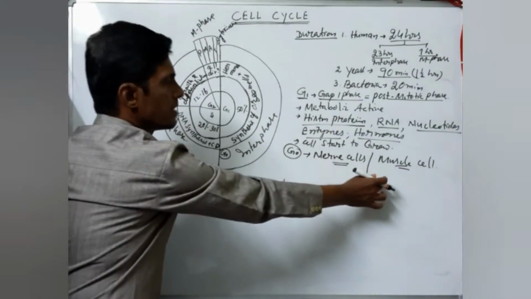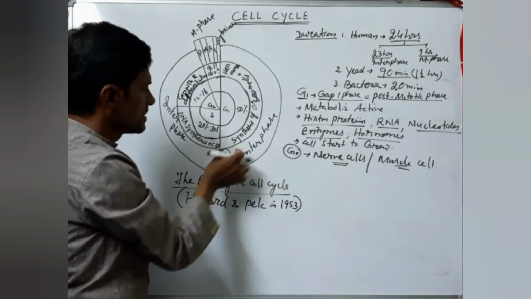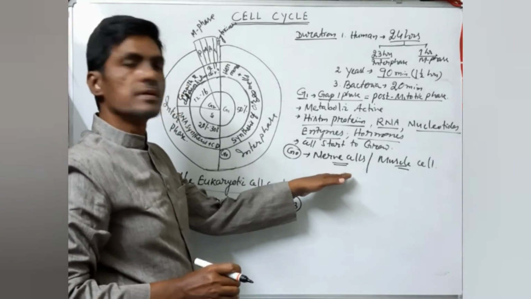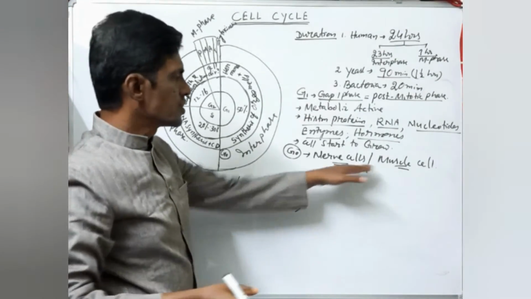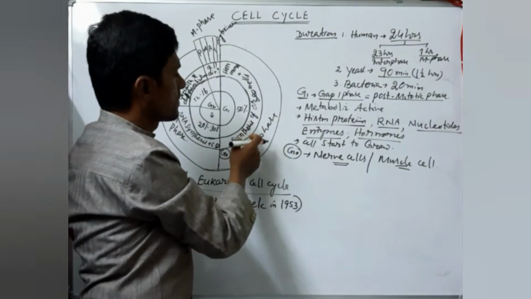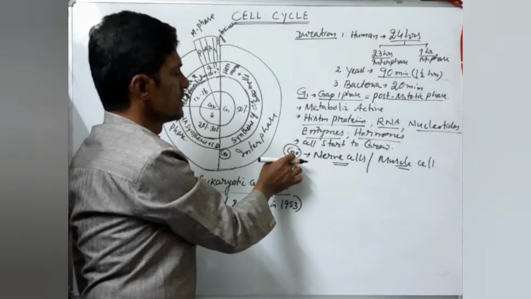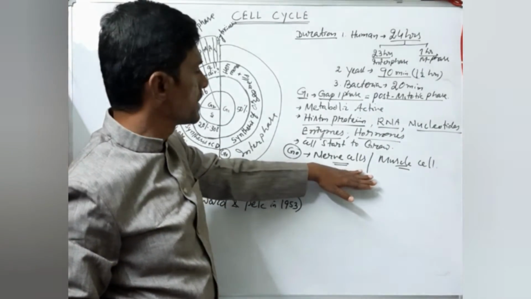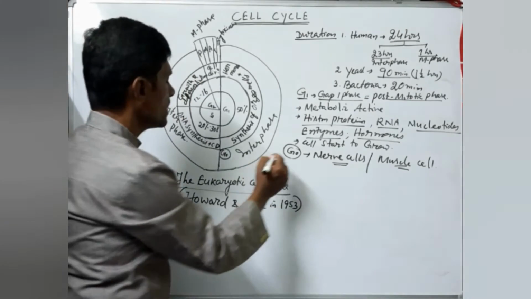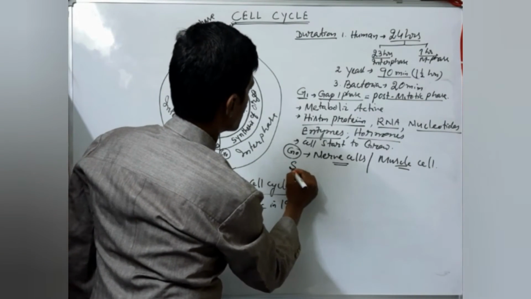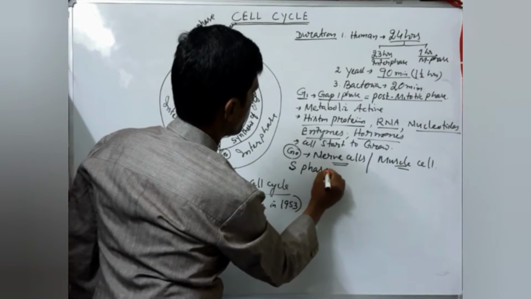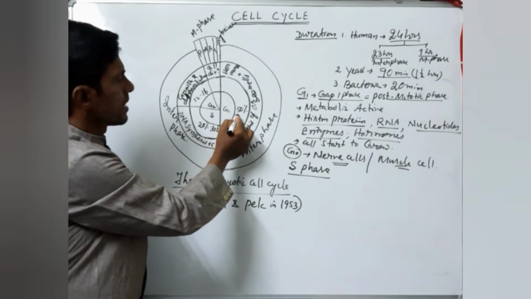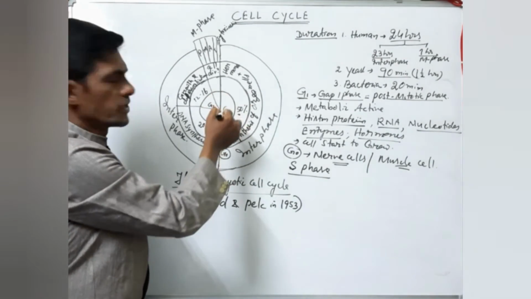So these nerve cells and muscle cells, after G1 phase they go to G0 phase. G0 phase means stop the division. They never divide further. This type of cells stop here only, further division is not there. But here the cells become more metabolically active in G0 phase. Next you come to the S phase.